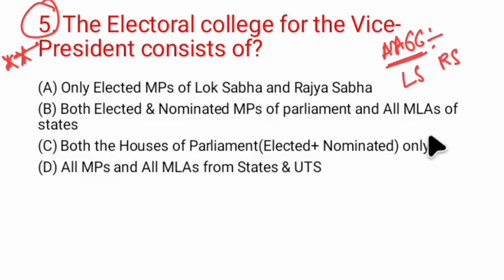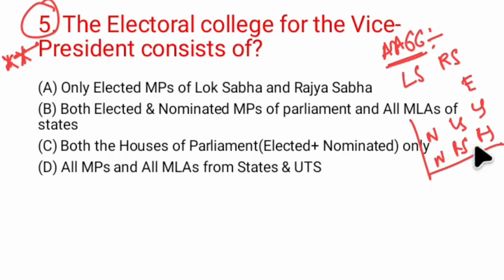That is, nominated members of Lok Sabha and Rajya Sabha, and elected members of Lok Sabha and Rajya Sabha. What does it mean? It means all MPs, irrespective of whether they were elected or nominated, participate in the Vice Presidential election. So, only elected MPs of Lok Sabha and Rajya Sabha?